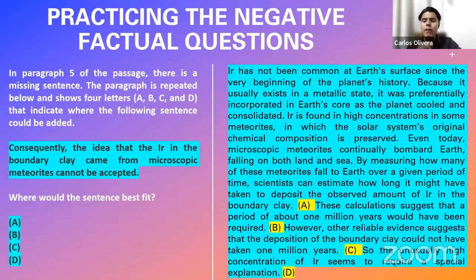But yes, as I say, it's a matter of that. For example, it couldn't be in A, because up to this point we are actually talking about the meteorites hypothesis very positively. Look at it. It says, "By measuring how many of these meteorites fall to Earth over a given period of time, scientists can estimate how long it might have taken to deposit the observed amount of Earth in the boundary clay." As you can see, we are talking positively about this theory, about good things of this theory.